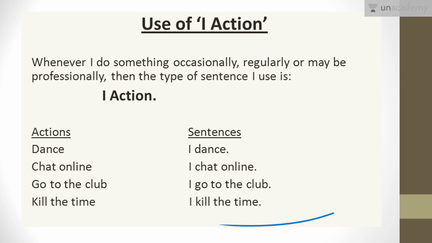When I do something, but not necessarily I should be doing it right now, or I was doing it, or maybe I have just done it. These three are not the necessary conditions. Maybe मैं करता हूँ, अभी नहीं कर रहा, कर भी नहीं रहा था, और हो सकता है जस्ट अभी करा भी ना हो, बट करता हूँ. So in that case I would say I action. What I would say, I would just say I action.